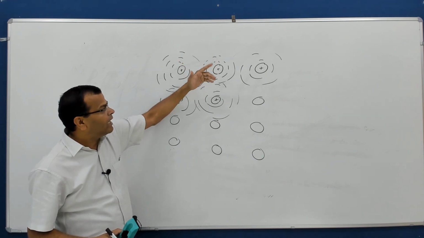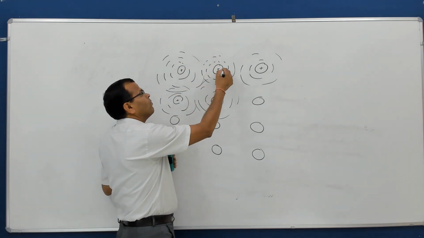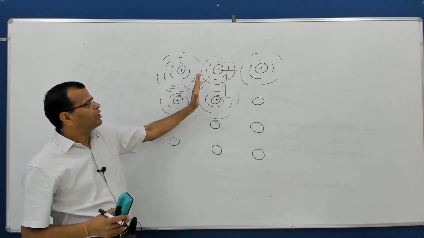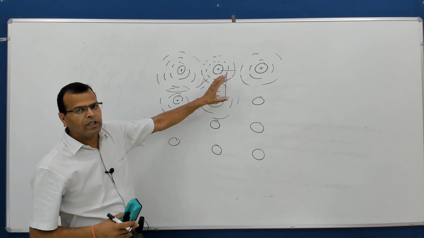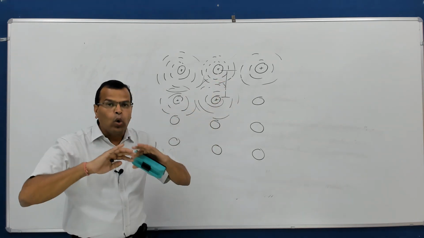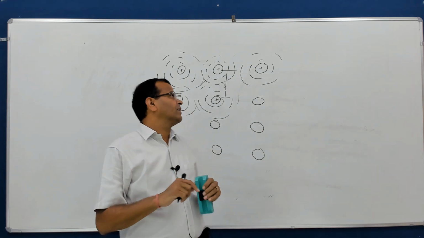Or rather, when you are moving the atoms in a regular fashion close to each other, the energy levels of the atoms start overlapping with each other.